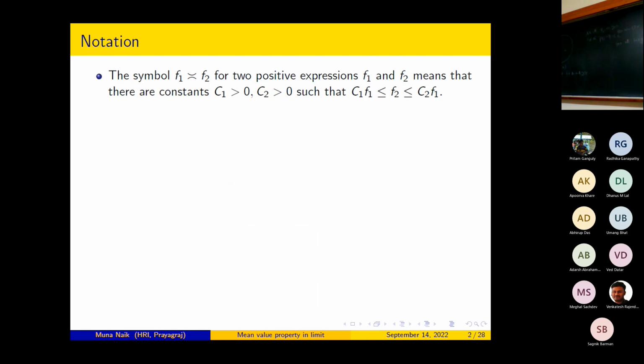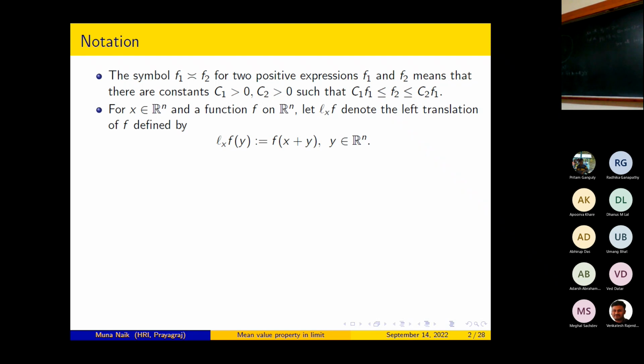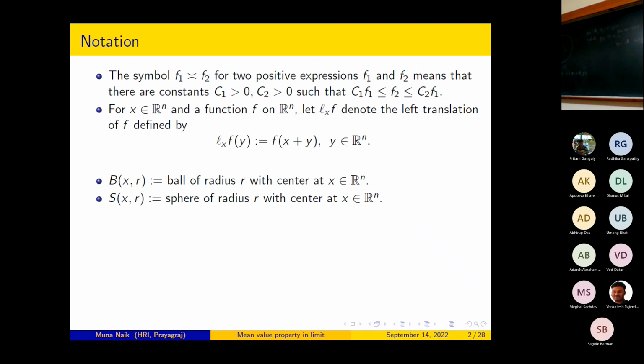The symbol F1 comparable to F2 for two positive expressions F1 and F2 means that there are constants C1 greater than 0 and C2 greater than 0, so that C1 F1 is less than or equal to F2 is less than or equal to C2 F1. For x belongs to Rn and a function f on Rn, let Lx f denote the left translation of f defined by Lx f(y) is equal to f of x plus y. Here y belongs to Rn. Let B(x, r) denote the ball of radius r with center at x belongs to Rn. Let S(x, r) denote the sphere of radius r with center at x belongs to Rn. Let beta be the measure of B(0, r) and alpha n be the measure of S^(n-1).